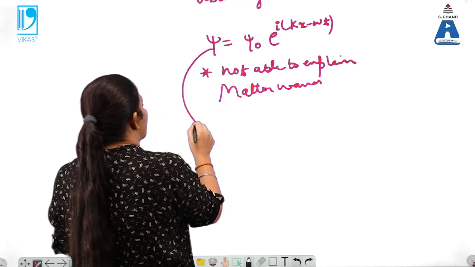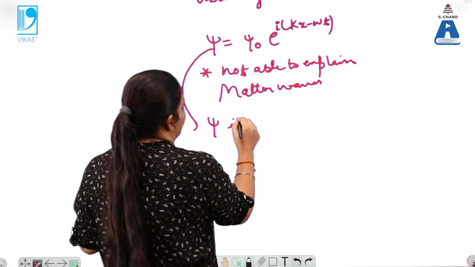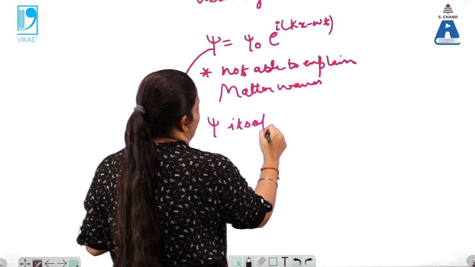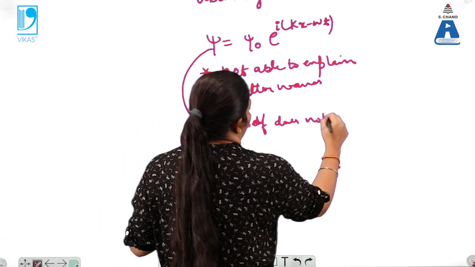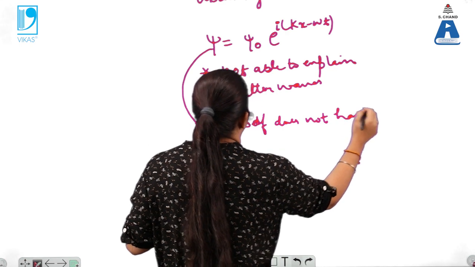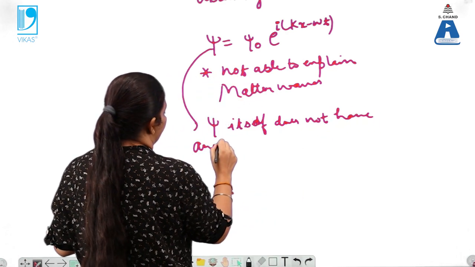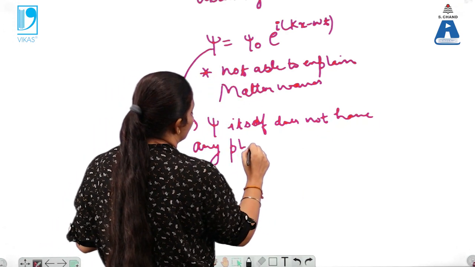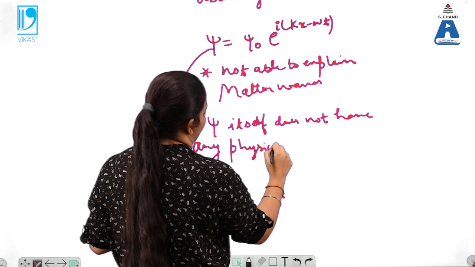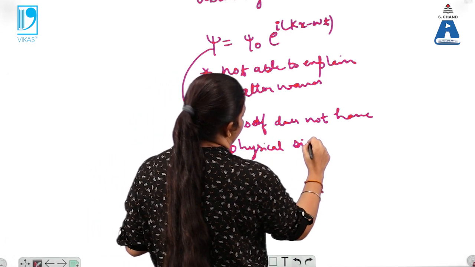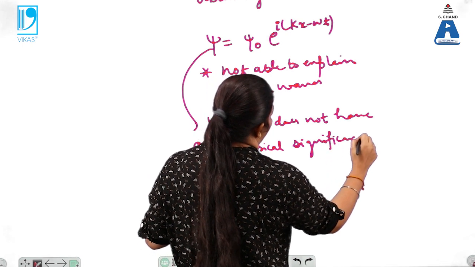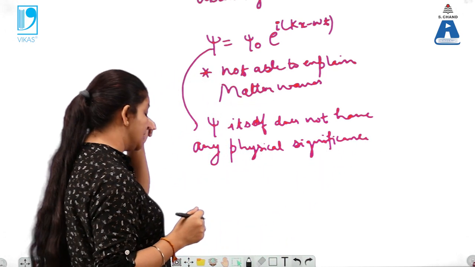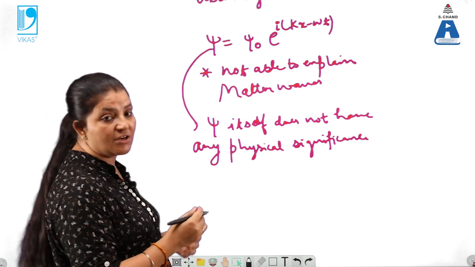So psi itself does not have any physical significance.